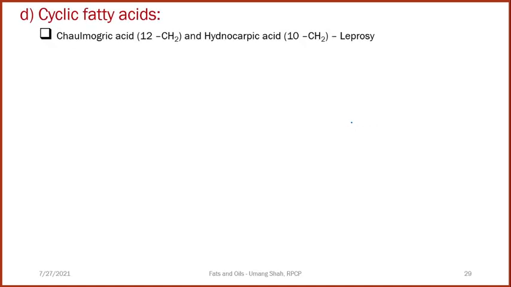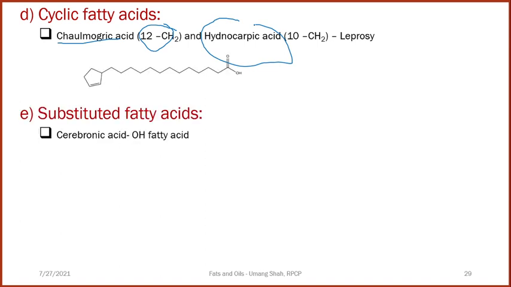Next is cyclic fatty acids. Two cyclic fatty acids are there where a cyclopentane ring is present. Chaulmoogric acid has 12 methylene groups present between the ring and the terminal methyl group, and next is hydnocarpic acid, where 10 methylene groups are there. For example, this is a cyclic ring and this is a carboxylic acid group.